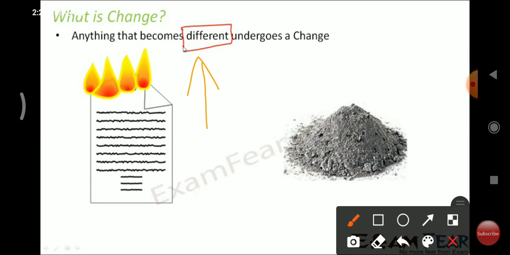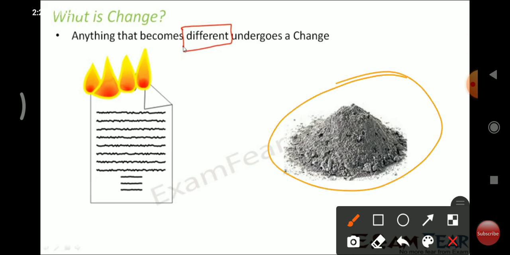When I tear a piece of paper, the torn pieces look different from the original single piece of paper. When I burn a piece of paper, I do not have the paper anymore. Instead, I have ashes, which are different from the paper. So this is again a change. Anything which becomes different is nothing but a change.